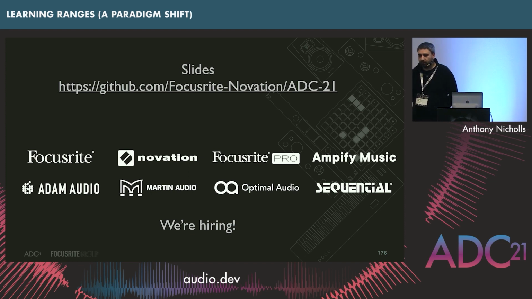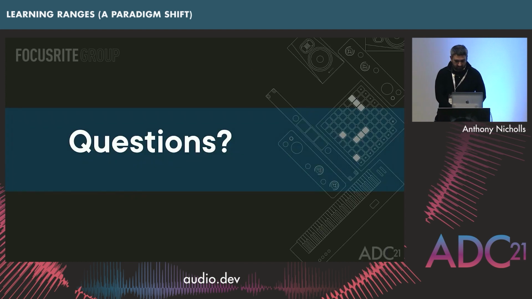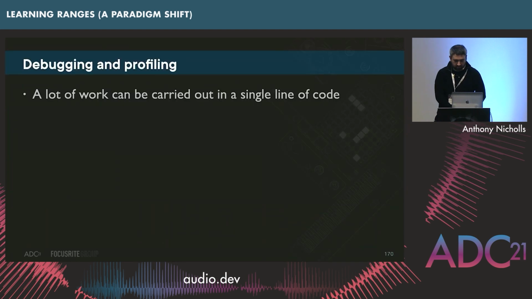One thing I noticed while trying both languages is that regarding, I think it's on the 170 slide about the debugging, even though a lot of work can be carried out in a single line of code, because we split every part into named functions, views, and ranges, from at least what I've tried and experienced, it prevents a lot of bugs.